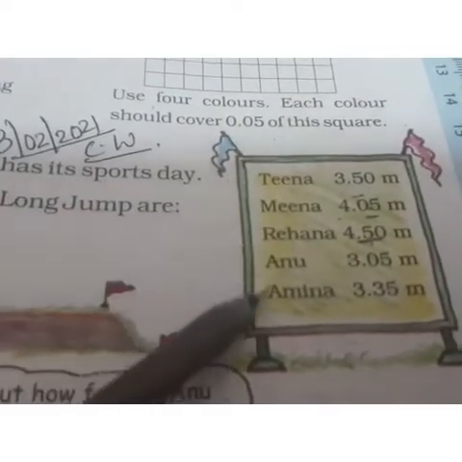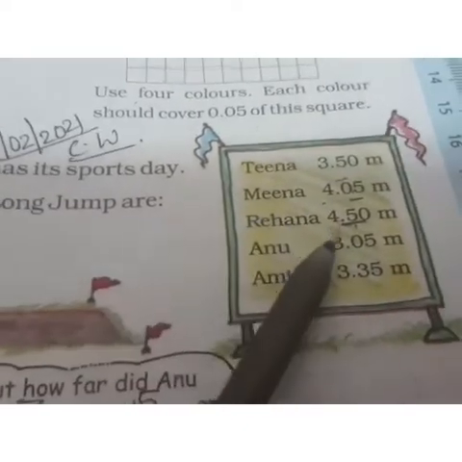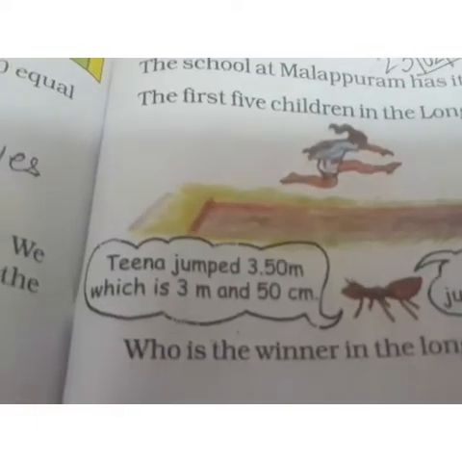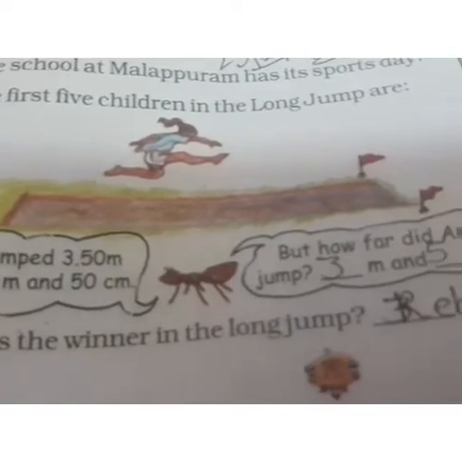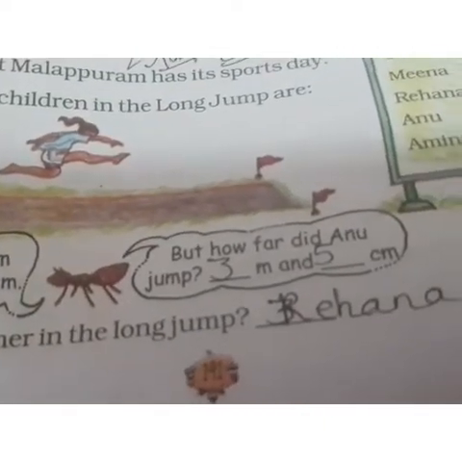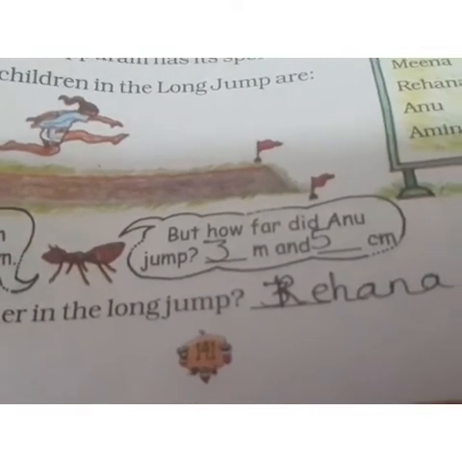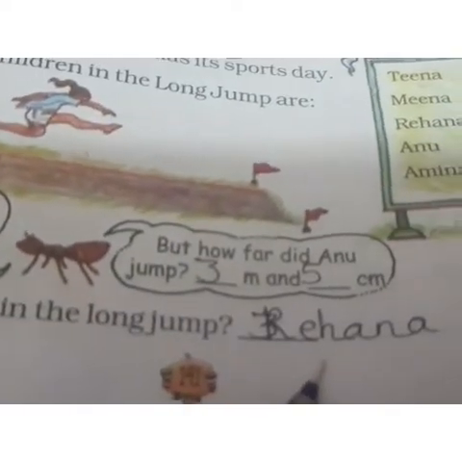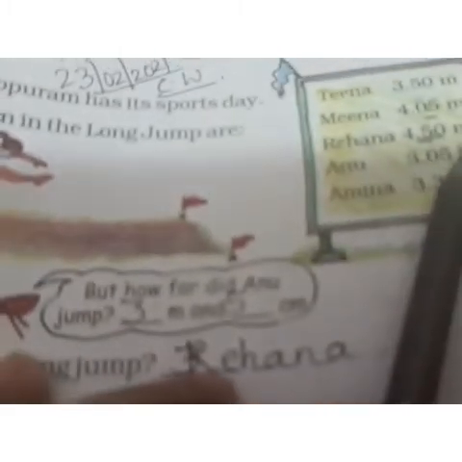Now out of this you have to find who has done the longest jump. It is Rehana who has done 4.50 meters. That means 4.5 meters long jump has been done. Tina jumped 3.50 meters, which is 3 meters and 50 centimeters. But how far did Anu jump? It is 3 meters and 5 centimeters. And Rehana is who has got the longest jump, 4 meters and 50 centimeters.